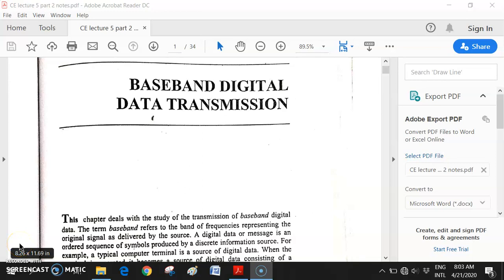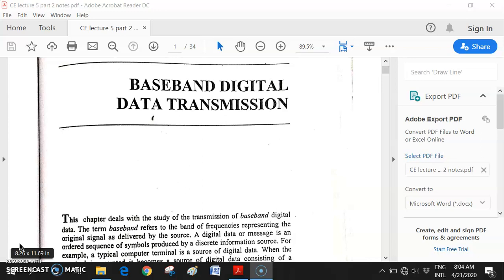Dear students, today's topic of discussion is the remaining part of baseband digital data transmission. As you remember, we started our communication online class from baseband digital data transmission only. Then I realized that there are so many doubts and queries regarding the other parts.